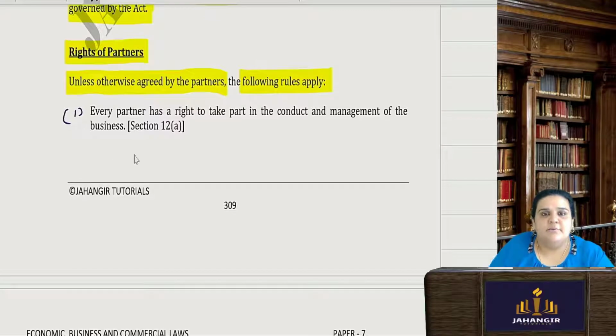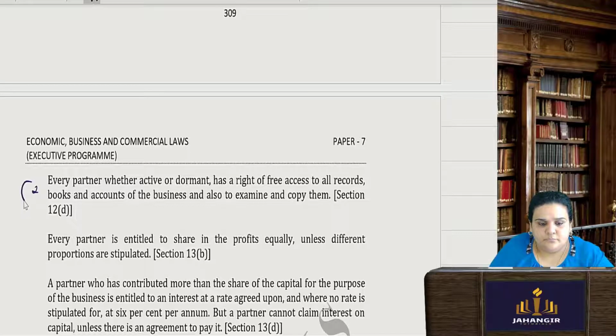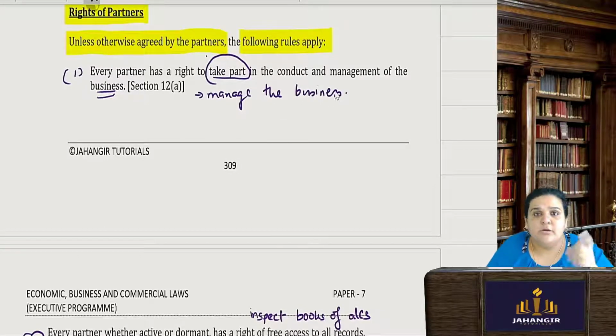First, one very simple thing. Every partner has a right to take part in the business, to conduct and manage the business. This is given under the Act itself. Second, every partner, whether he is an active partner or a dormant partner, can inspect the books of accounts. So even you all can write it down along with me. Inspect books of accounts. First one was manage the business. So you will not have to mug it up.